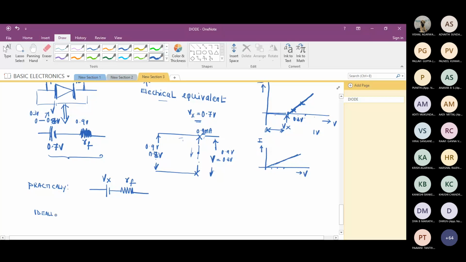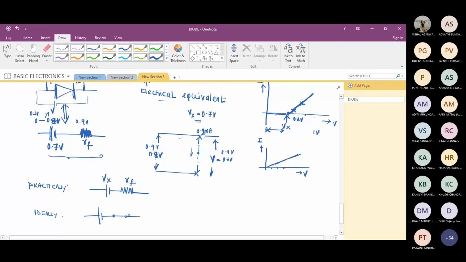So your circuit will be like this. RF is 0, so I short circuit this. RF must be 0, so I replace it by a short.